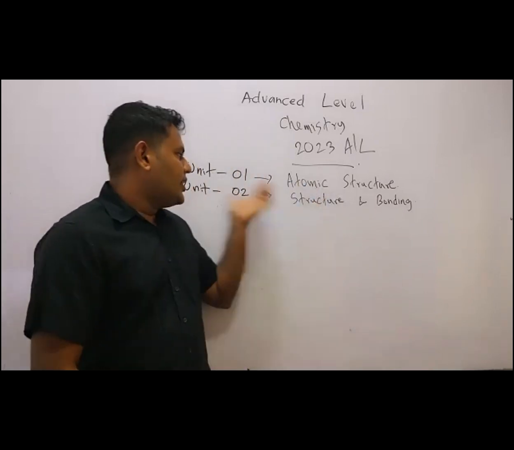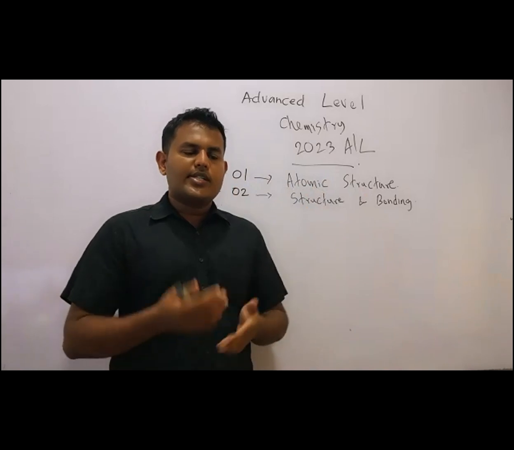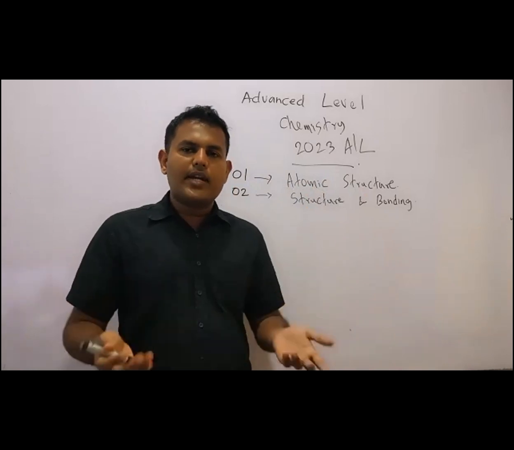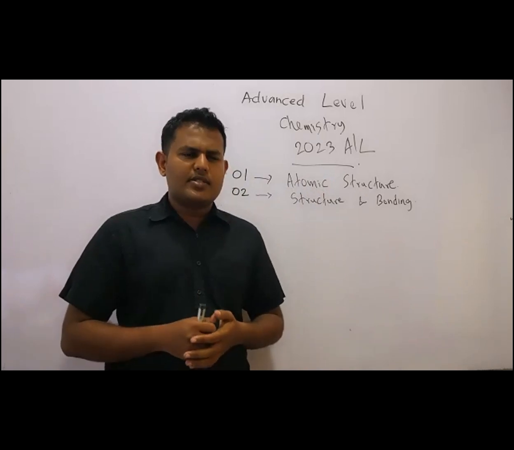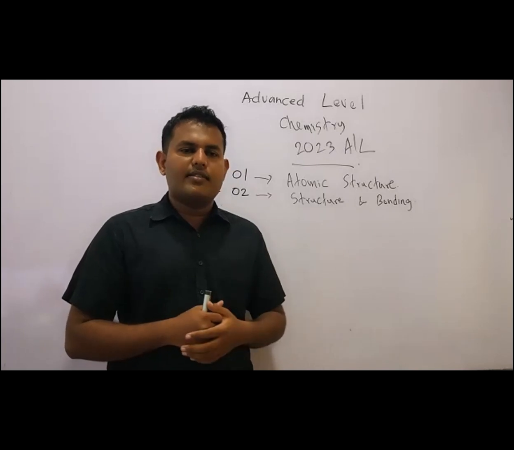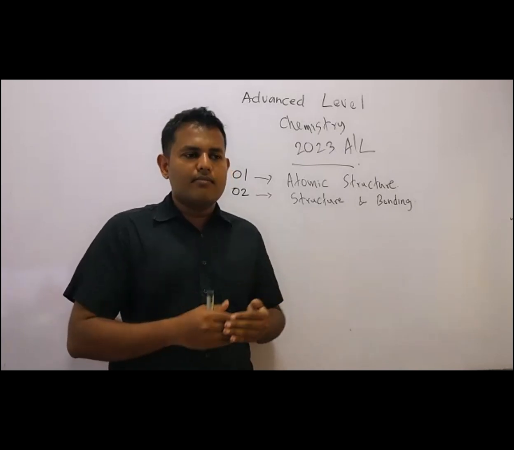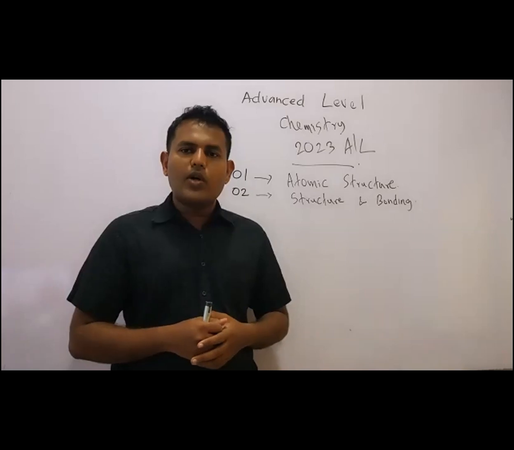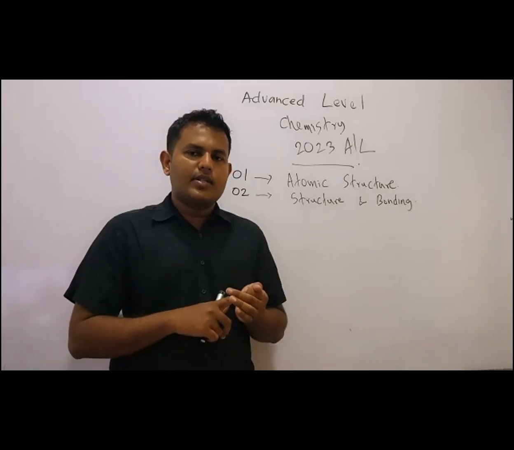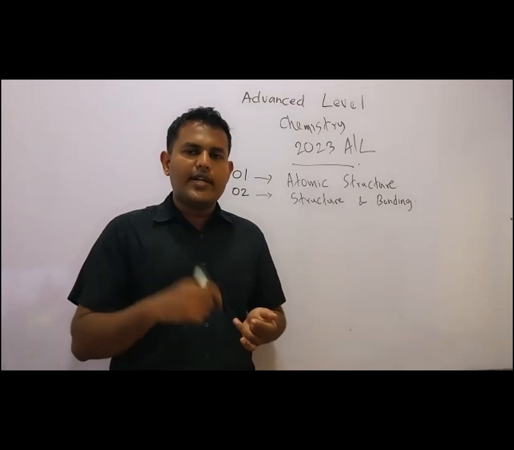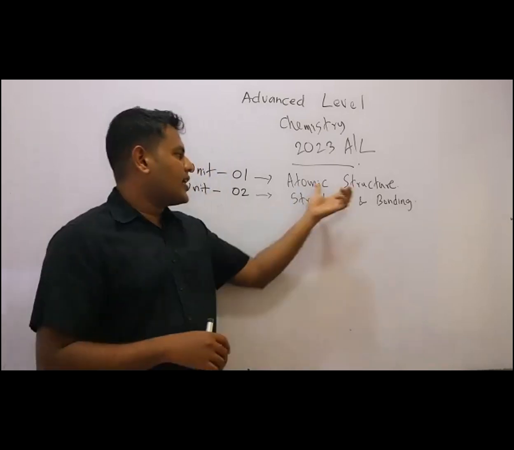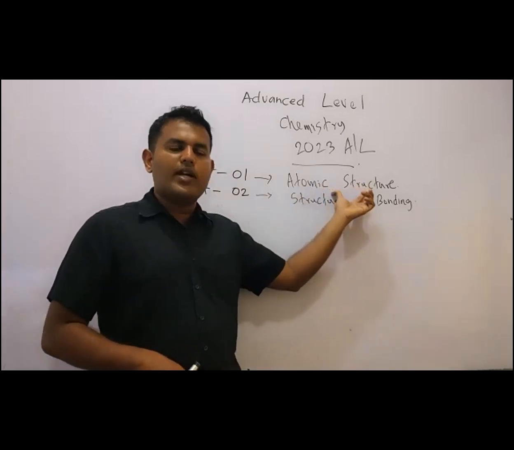So in unit 1, atomic structure means we are discussing the atom, how it makes subatomic particles, and the scientists, like a history lesson at the beginning. But at the center we'll be discussing very important topics like electronic configuration, hydrogen emission spectrum, periodic trends, electronegativity, electron affinity, oxidation number. Those things will be discussed under atomic structure. A very important lesson.